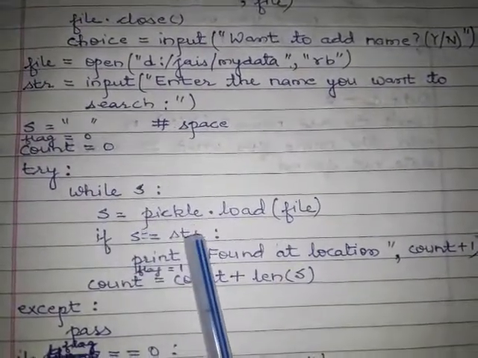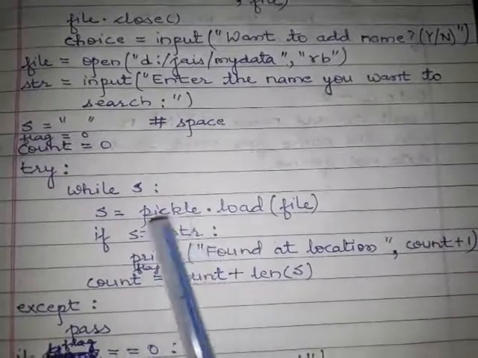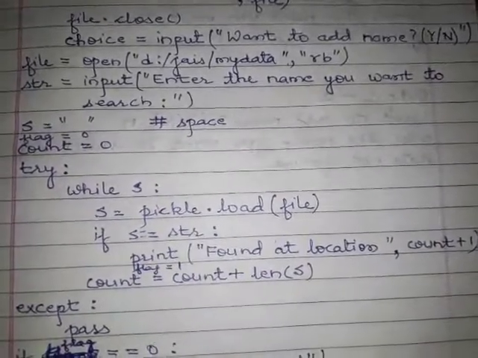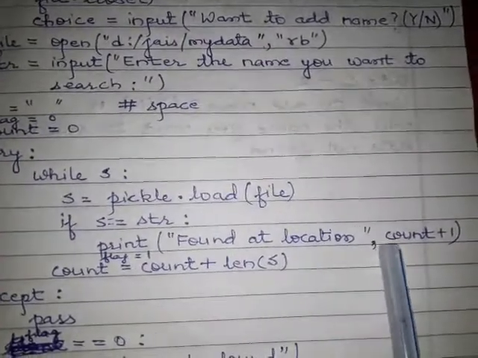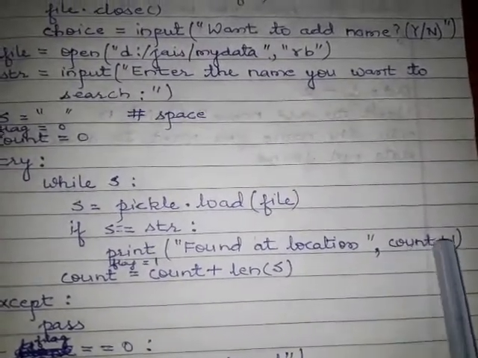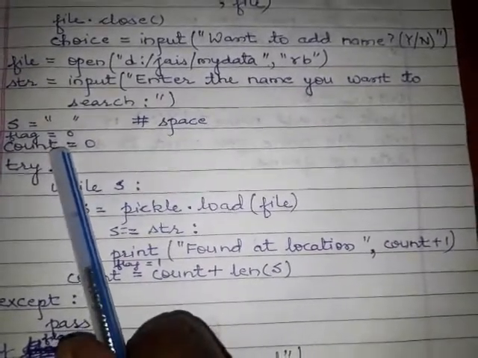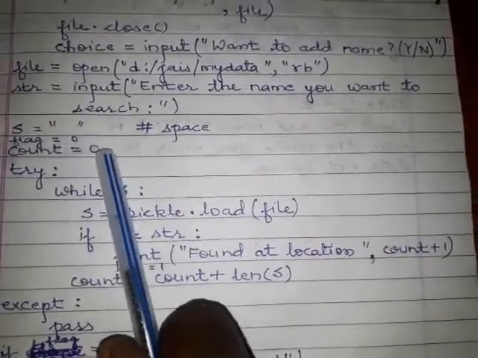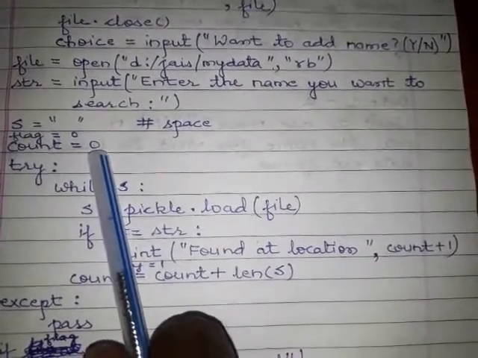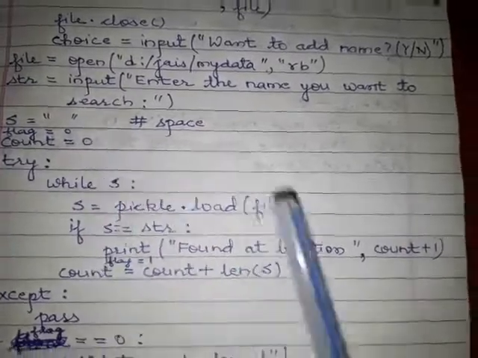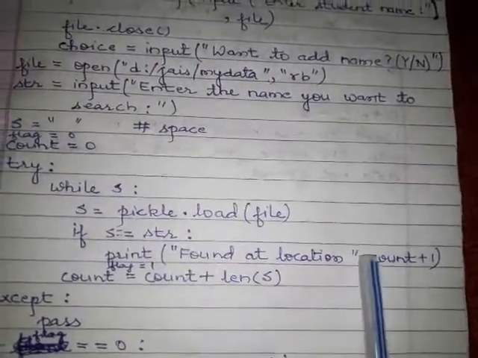If s equals str, it means the string is found. If both these strings are equal, it means the string is found in the file. So print found at location, count plus 1. Count plus 1 means whatever the value of count is. The location is not 0 because indexing is from 0, but the actual value starts from 1. So we'll use count plus 1, if it is found at the first location.